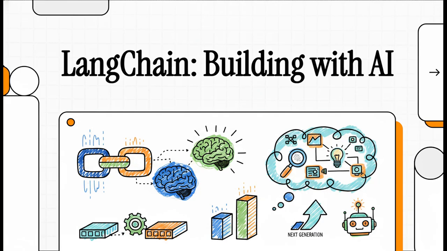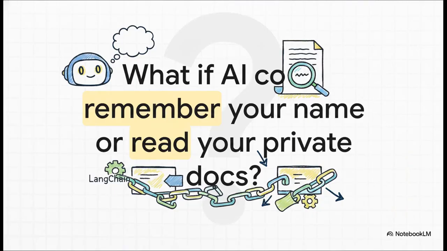So, we're all starting to get the hang of AI, right? But have you ever felt like it's missing something crucial? Like it has all this incredible brain power, but absolutely no memory? Well, today we're diving into the developer toolkit that's changing all of that, helping build AIs that are not just smart, but actually context-aware. I mean, think about the chatbots you interact with.